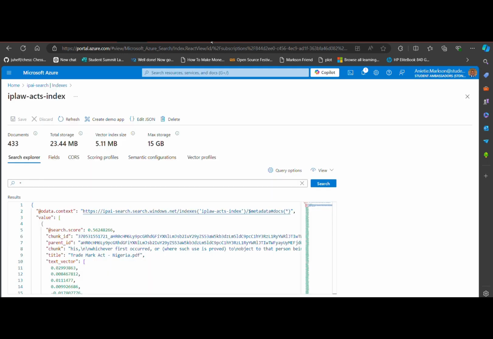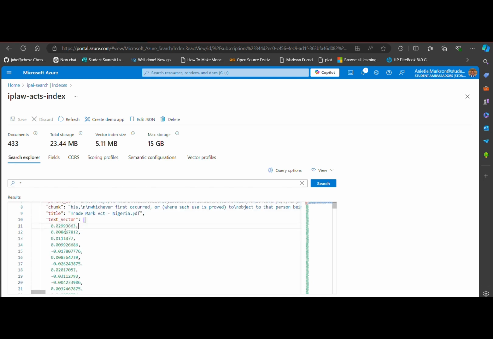I integrated Azure Cognitive Search to index legal documents and retrieve relevant information based on user query, because this allows me to perform a semantic search rather than a simple keyword search. The embedding converts textual data into vectors, that is, arrays of numbers, so that a machine learning model can process and understand the relationship between different pieces of text.